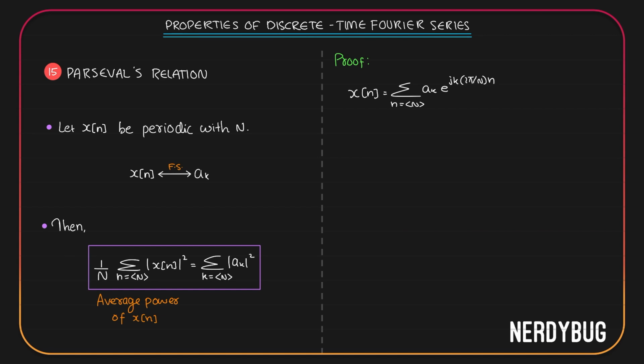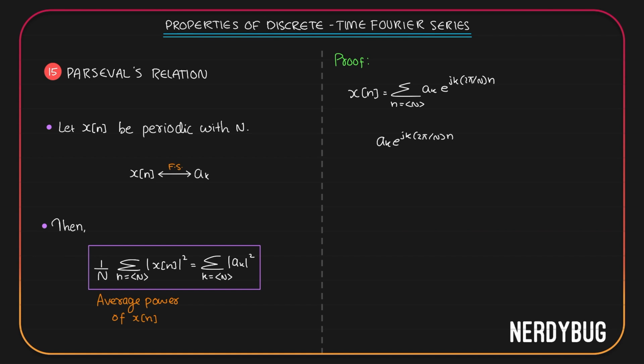This means x of n is the summation of N exponential signals multiplied by their coefficients. Let us take the kth component signal a_k e raised to j k 2 pi by N n.